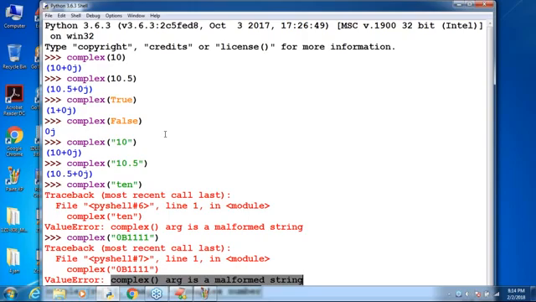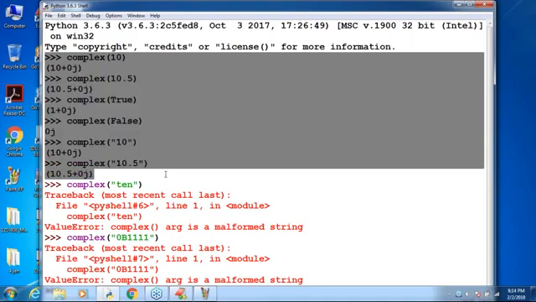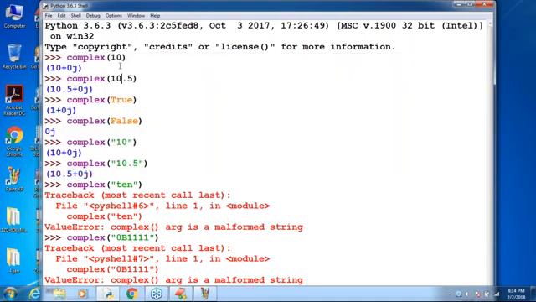So we can use the complex function to convert any type to complex type. But here only one argument we are passing, and that one argument by default acts as the real part. Remember that. You can pass an int value, a float value, a boolean value, or a string value. But if you pass a string value, it compulsorily must be either an int value or a float value, and the int value should be only in base 10. Clear? Are you able to understand up to this?